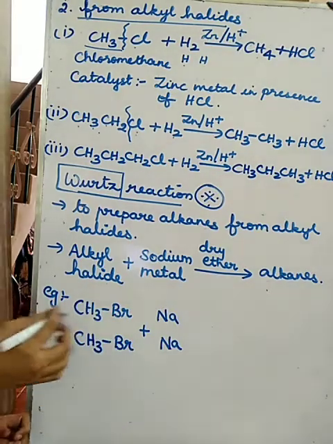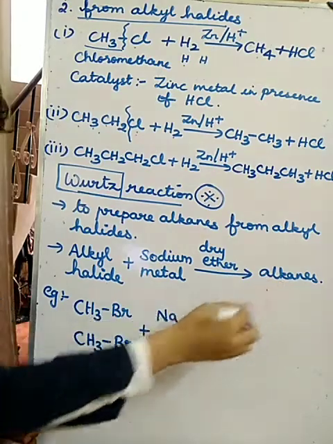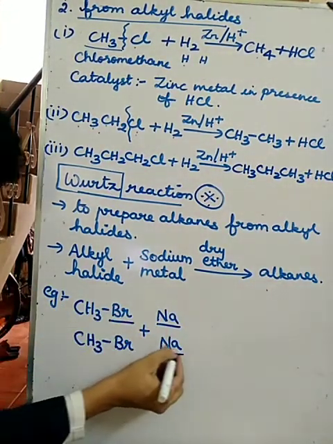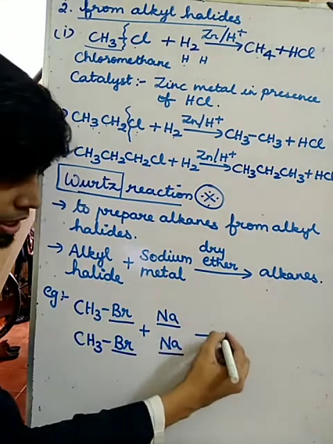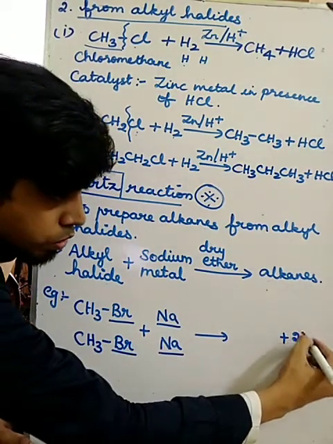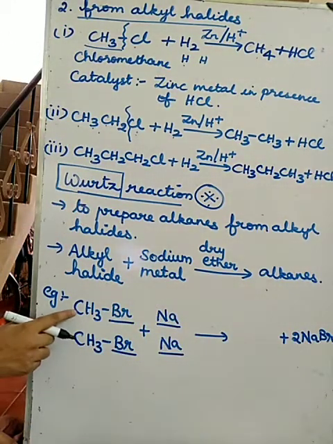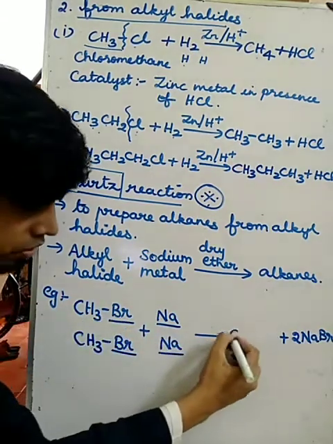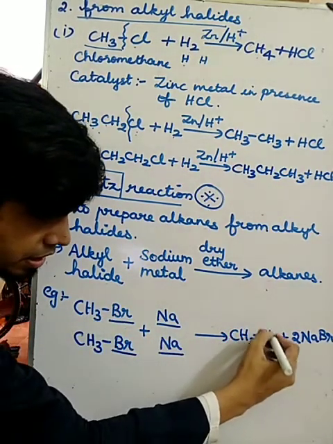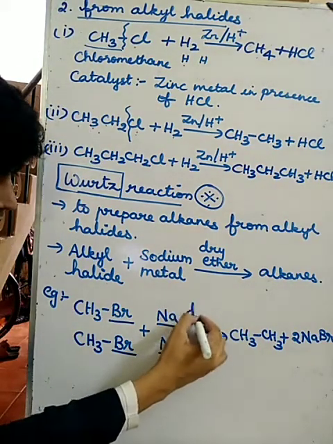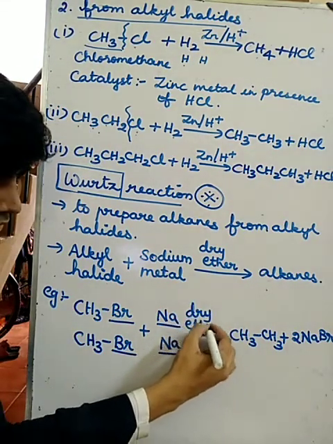So what will happen? I should get the alkane. This Na will combine with this Br, so I will get 2 NaBr. What is left out? CH3, and CH3 will form a bond in between, so I will get CH3 single bond CH3. Understood? This will take place in the presence of dry ether.